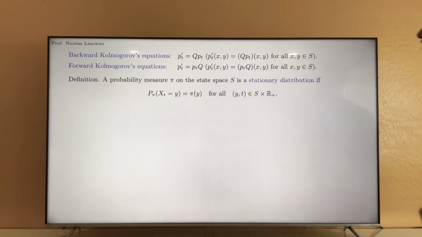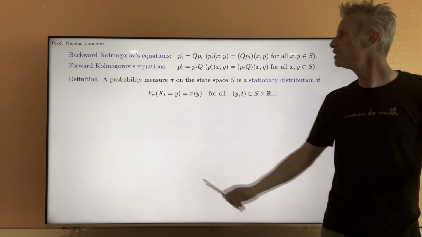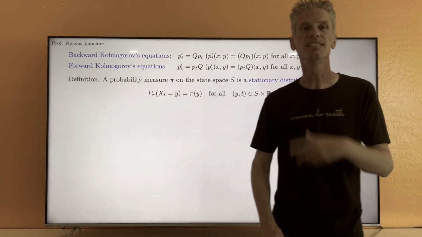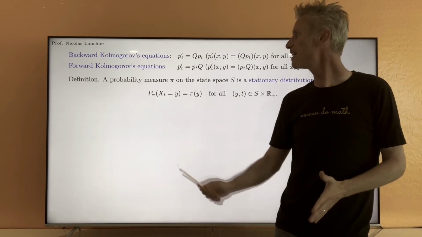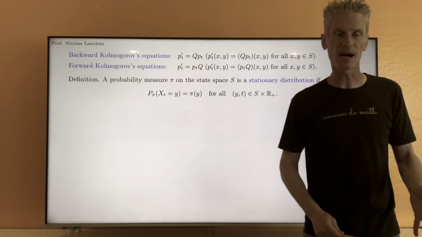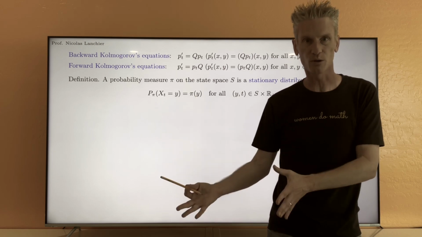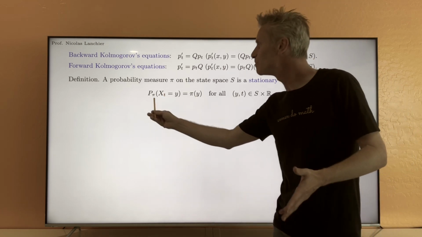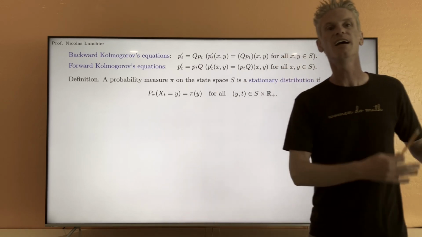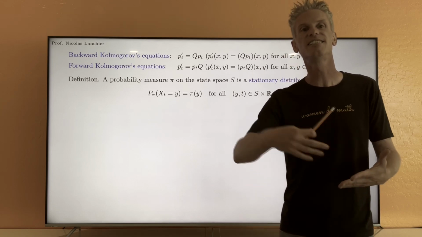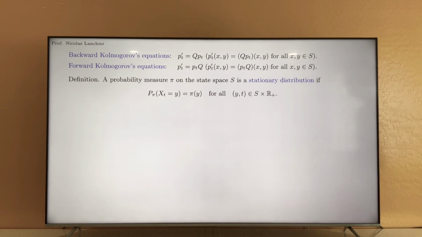So this is the definition of stationary distribution. This concept is important because when dealing with a continuous time Markov chain X_t that is irreducible and positive recurrent, we can prove existence and uniqueness of this stationary distribution pi, and this distribution describes the limiting behavior of the process. In particular, by using this distribution you can find the fraction of time spent in a state y, and also the probability that the process is in state y at some large time t. That's why this concept is important.